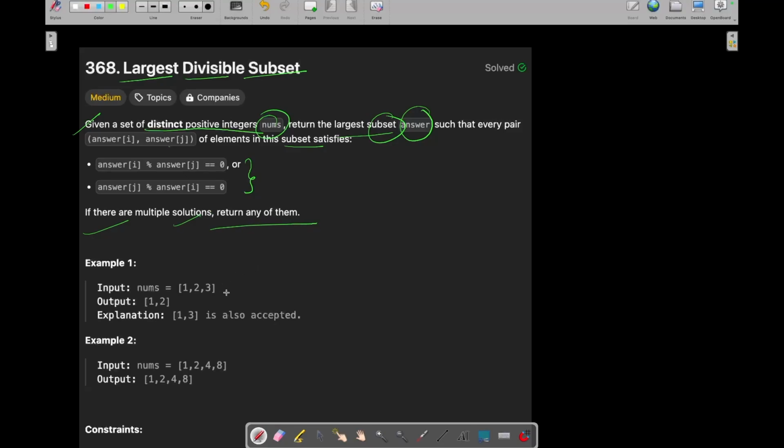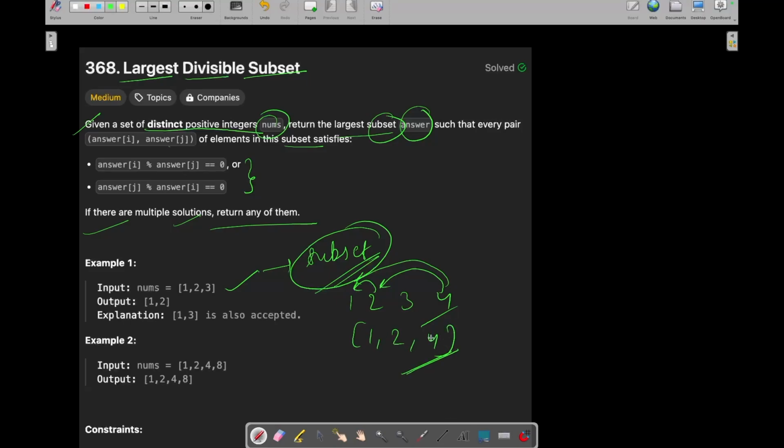So in the question, you have been given a nums vector with distinct positive integers, and you need to return the largest subset such that all the elements of that subset divide each other. So let's say if you have a subset like 1, 2, 3, 4, then 2 is divisible by 1, 4 is divisible by 2, and 4 is also divisible by 1. So the largest subset will become 1, 2, 4. So you need to return the largest subset from this nums in which all the elements divide each other.